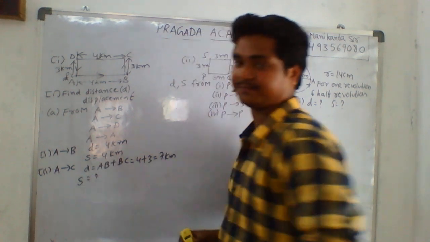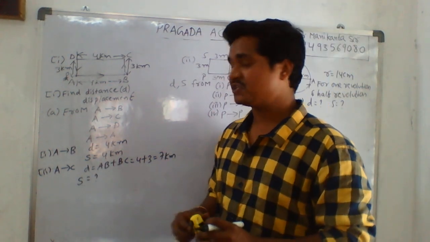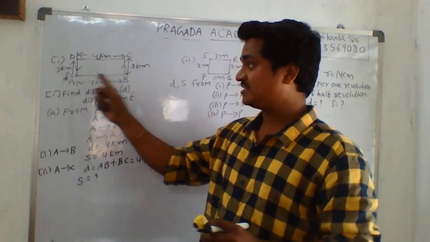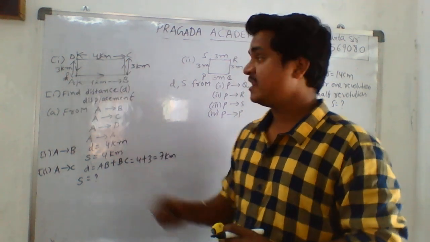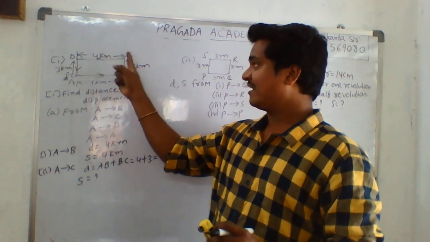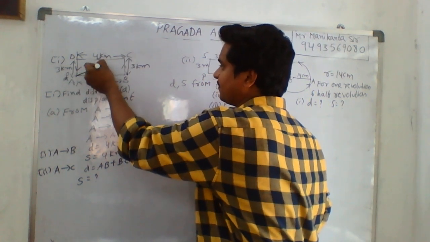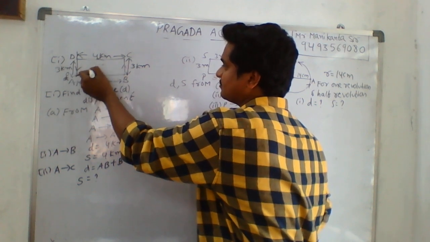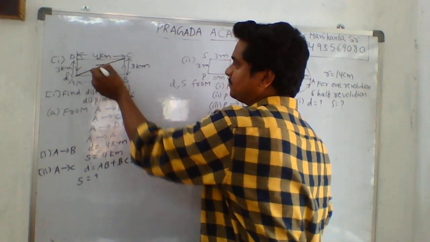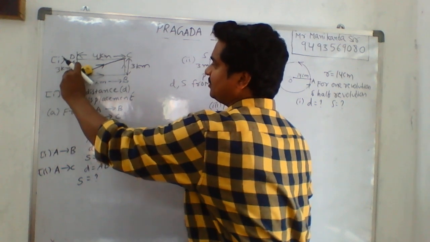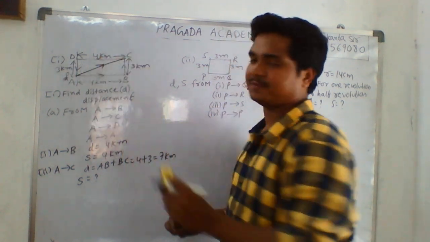It is very important. What is the definition of displacement? The shortest distance between initial and final point. Here the initial point is A and the final point is C. So we need to draw one diagram, like this rectangle. This is the shortest path the car travels, and that is nothing but displacement.